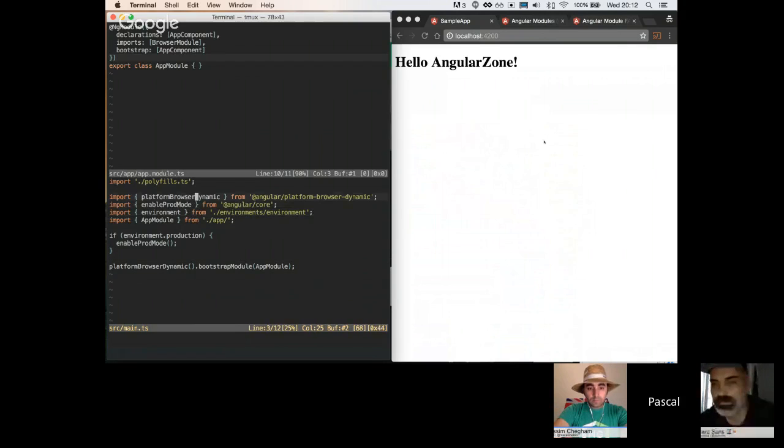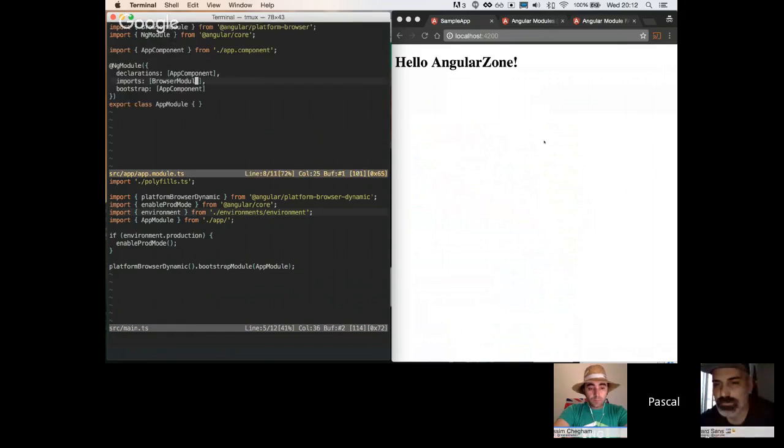And so platform browser dynamic is really just a thing that creates a platform where you can bootstrap a module that is able to run in the browser. And this is pretty much what we're doing here. There's some other things going on here that Angular CLI does for us, but we won't talk about that right now. So this is really the important part. We import this platform function. It returns a platform reference. And this one has a function bootstrap module, which takes our module. And the module is imported right here, which is the one that is defined up here.